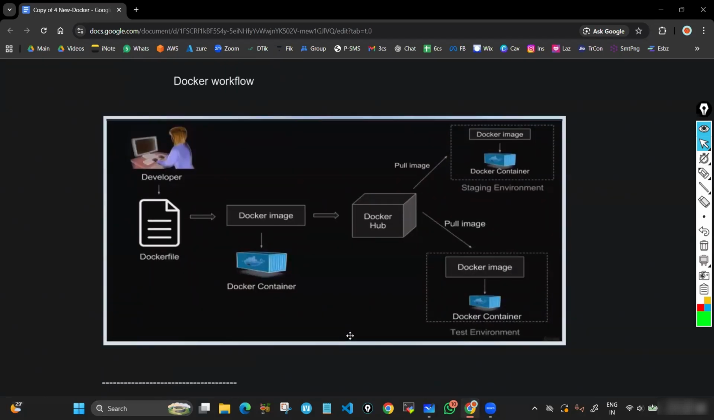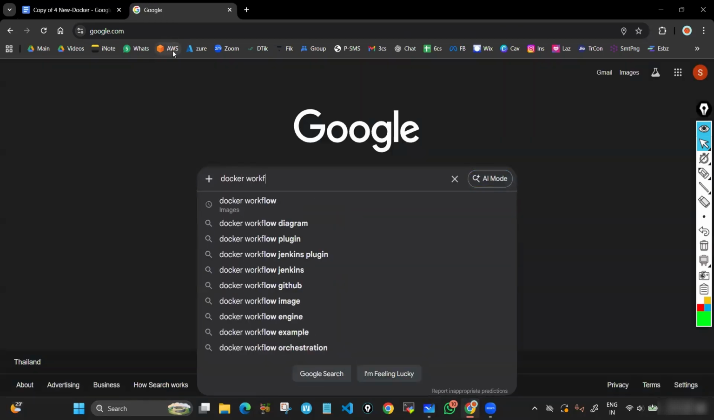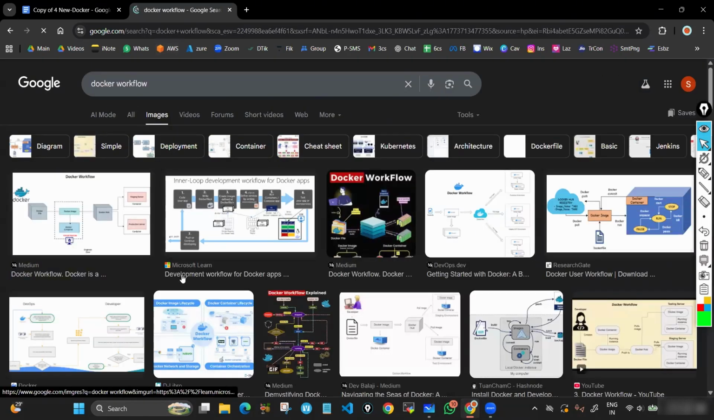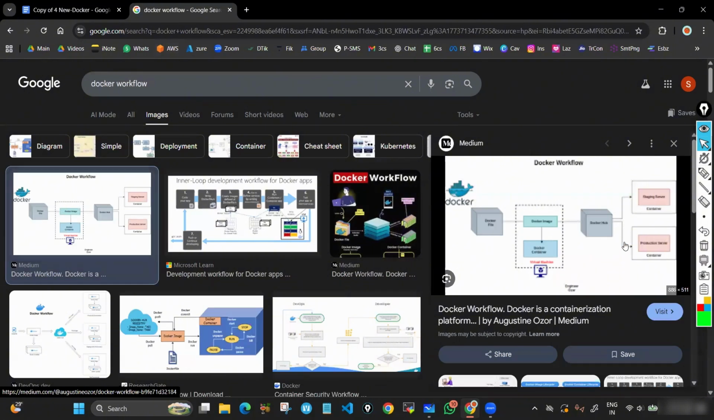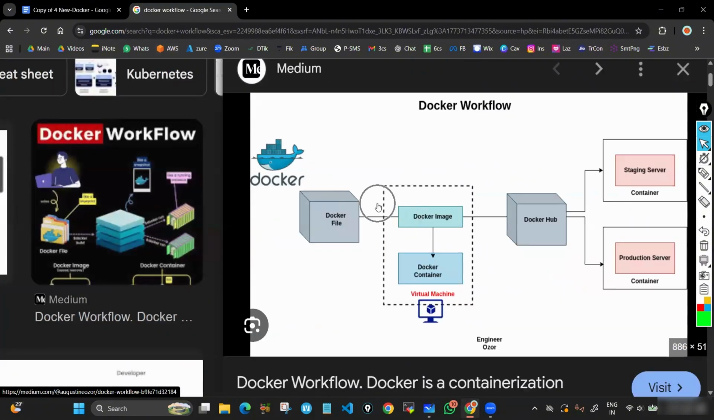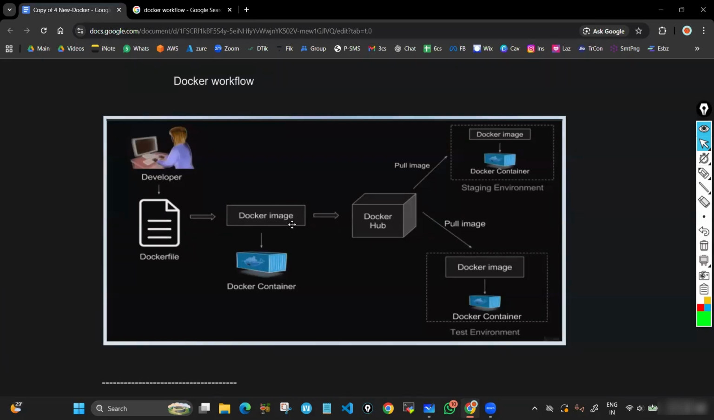Yeah, this is the workflow of Docker. This image you will get from Google also. Docker workflow diagram. This is the same one which I have used. Whatever you are seeing, that is the same one. Let's say she is a developer or DevOps engineer. What she is doing, she is creating a Dockerfile. I told you just now, Dockerfile means what? Inside we mention what OS we want, what softwares we want. We mention all the details. From that, we can create a Docker image. Already you know, we have just discussed.